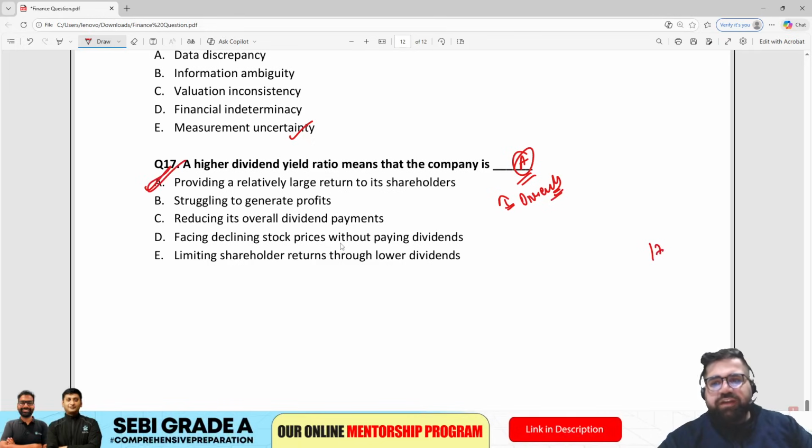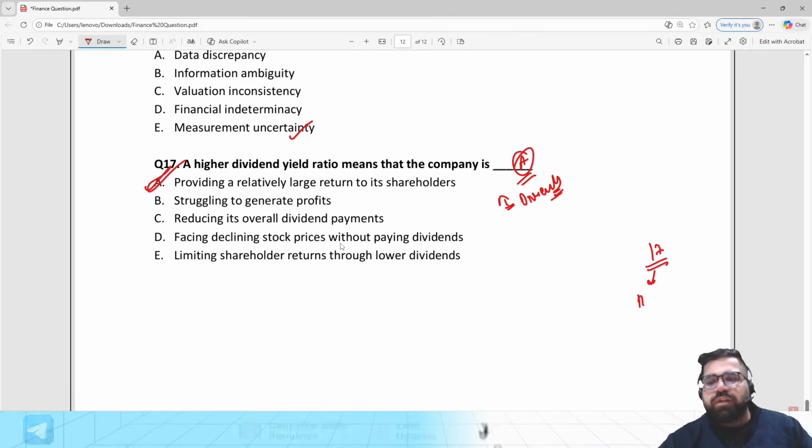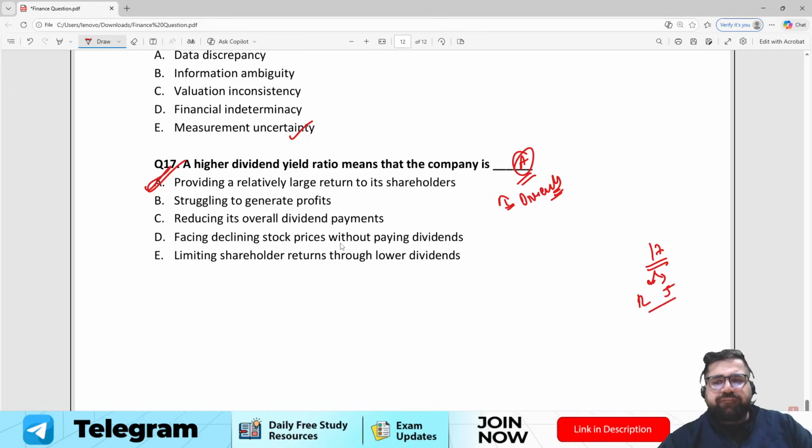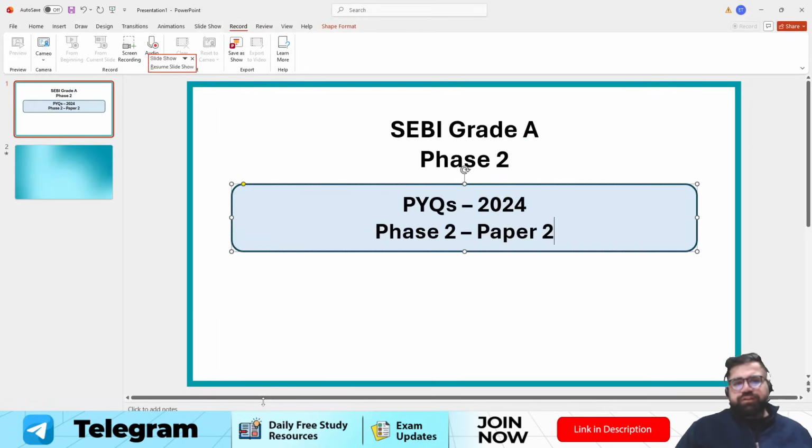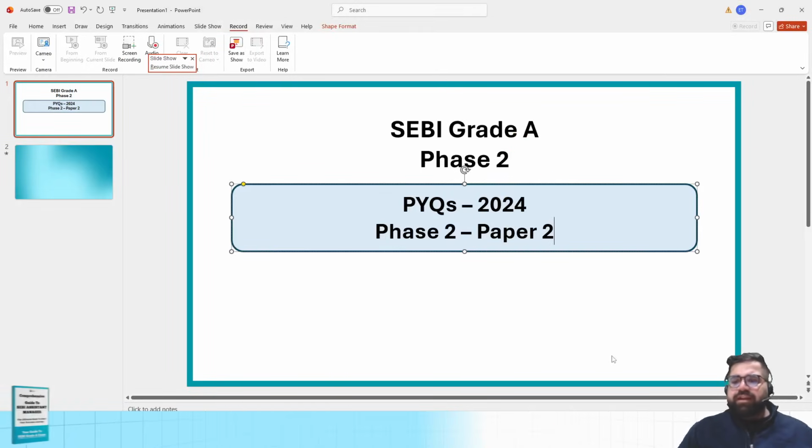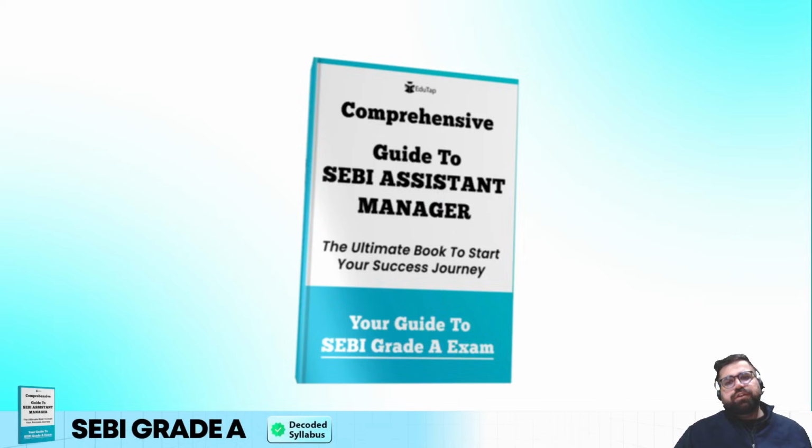So from 17 questions of commerce and accounts, I think 12 are directly doable, 5 were a little bit confusing. So if you have knowledge about them, you can solve it. Cool. So that completes our good number of questions for SEBI Grade A previous year questions of the year 2024.